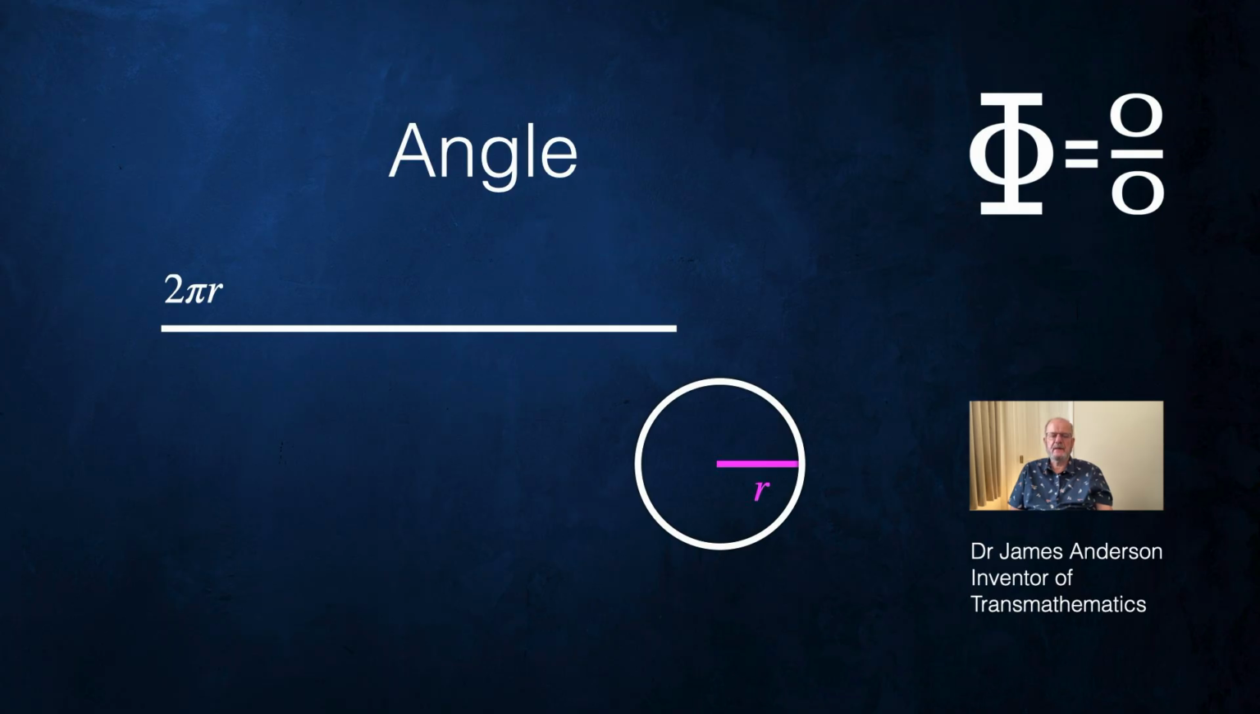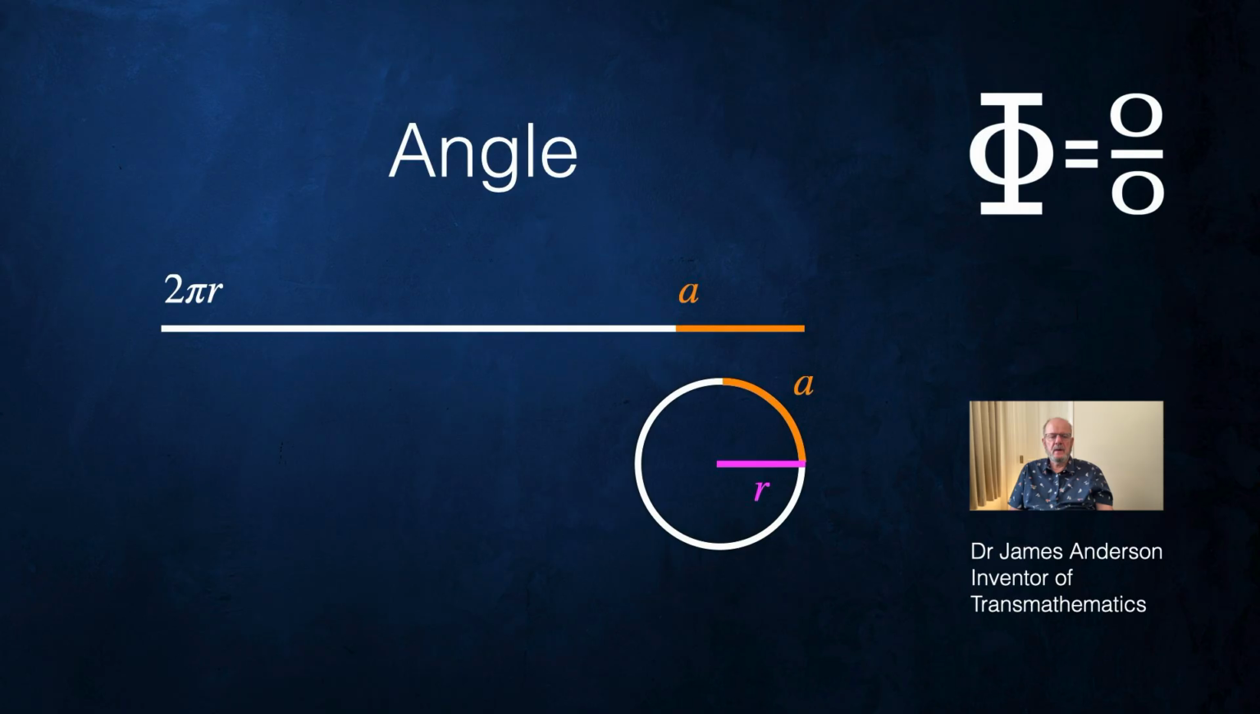And I've drawn a straight line above the circle, which is the length of the circumference of the circle, to within a pixel. And I've put the length of the circumference on. It's 2 pi r, 2 pi times the radius. If you prefer, it's pi d, pi times the diameter.